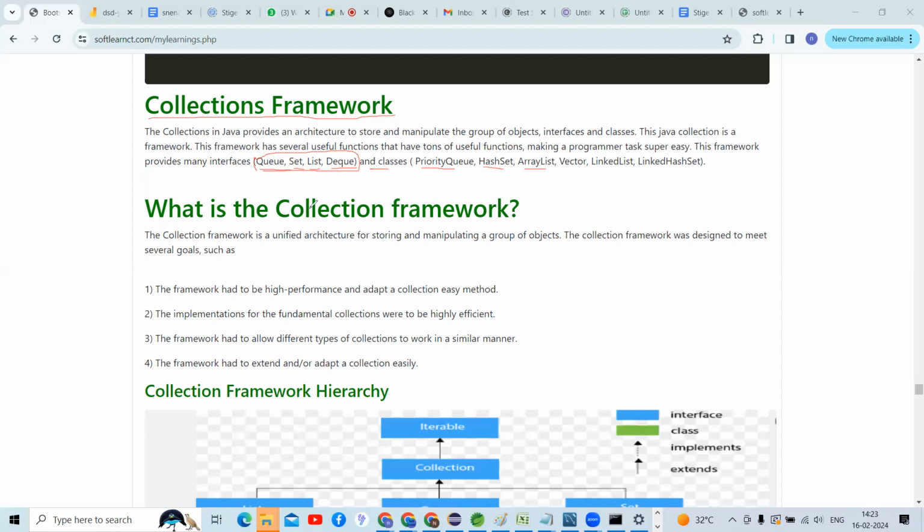What is the collection framework, guys? The collection framework is a unified architecture for storing and manipulating a group of objects. It was designed to meet several goals. What are the goals, guys? You can read them down here.